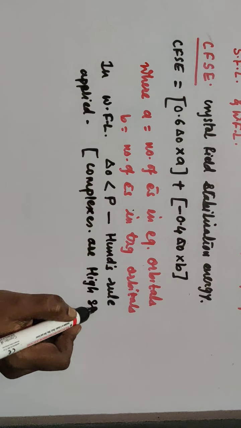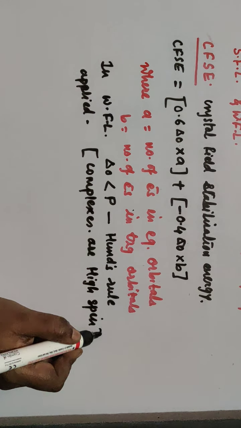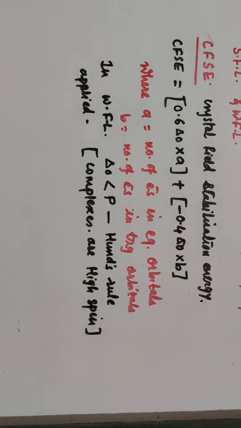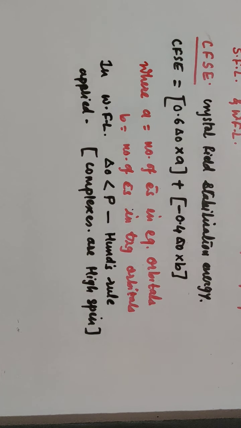Why? Because all the electrons are first filled singly, and wherever electrons are filled singly, the nature is paramagnetic, and wherever paramagnetism is there, it is a high spin complex. Where diamagnetism is there, then it is a low spin complex.